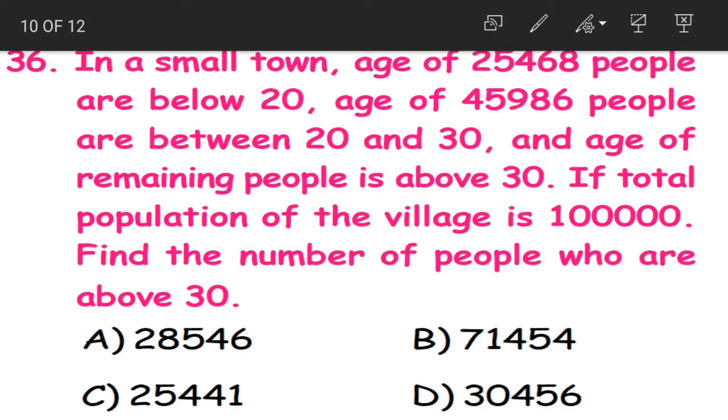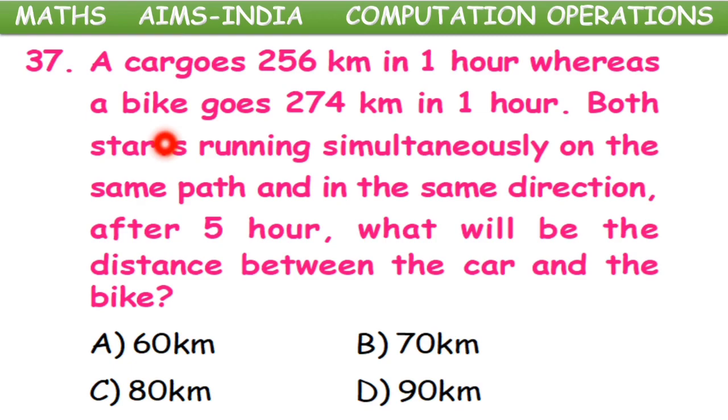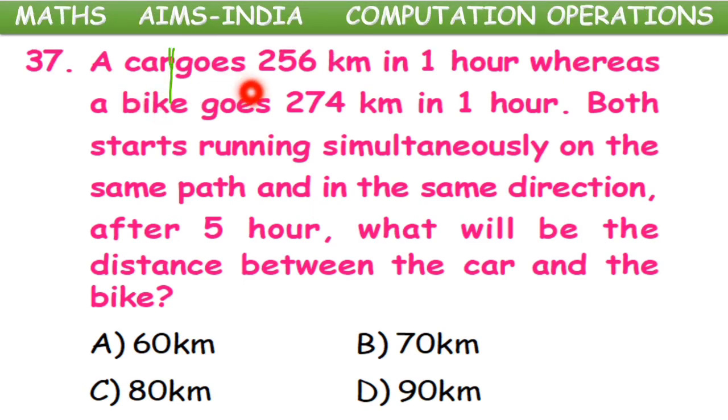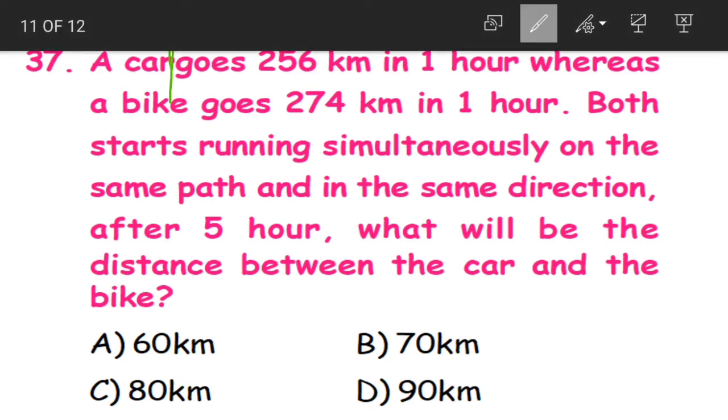Clear, children? Moving on to the next question and the last question for today. Question number 37. A car goes 256 kilometers in 1 hour, whereas a bike goes 274 kilometers in 1 hour. Both start running simultaneously on the same path and in the same direction. After 5 hours, what will be the distance between the car and the bike? What are they saying? This is the speed of car and this is the speed of bike. We should find out the difference between the distance travelled after 5 hours.